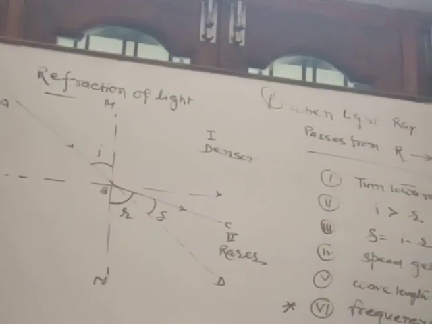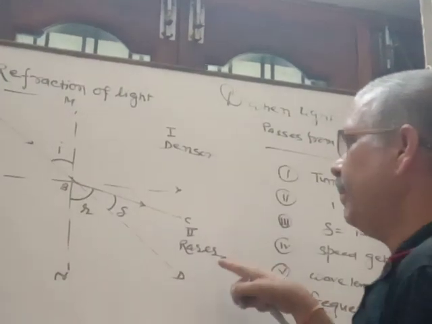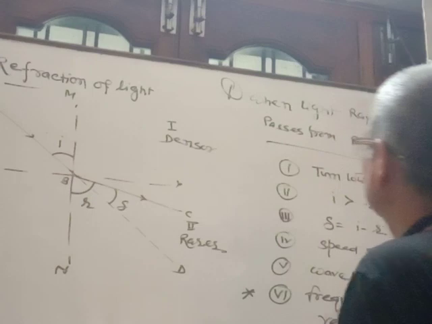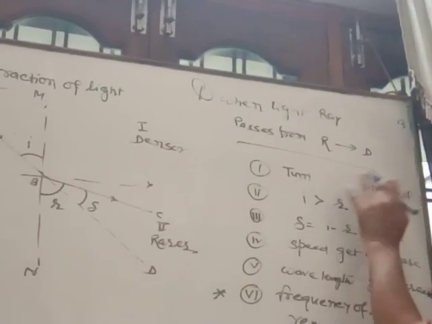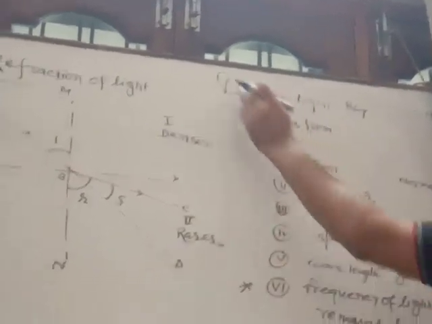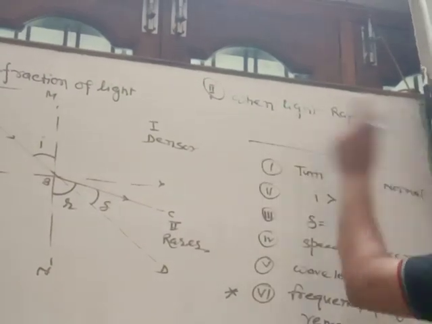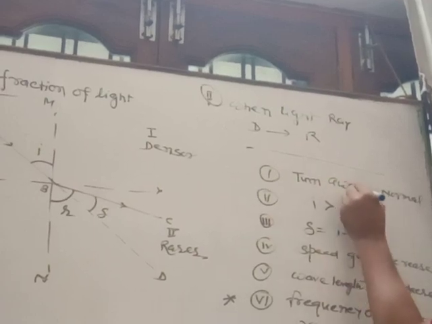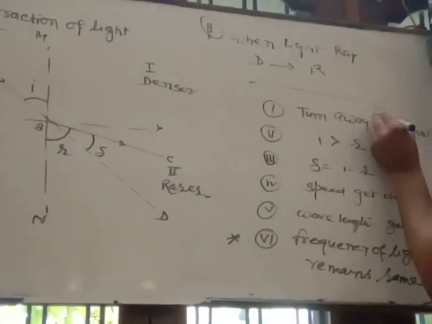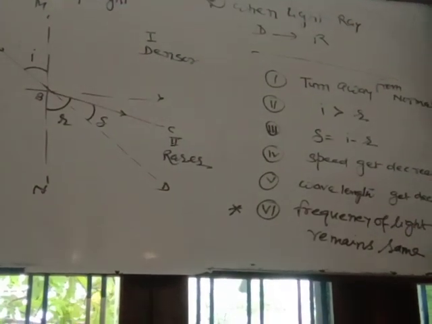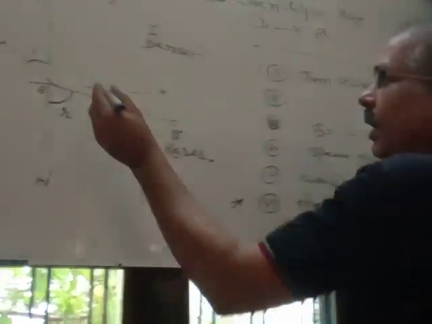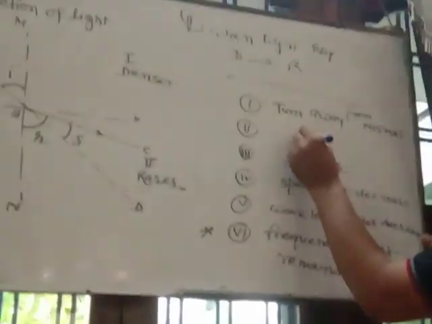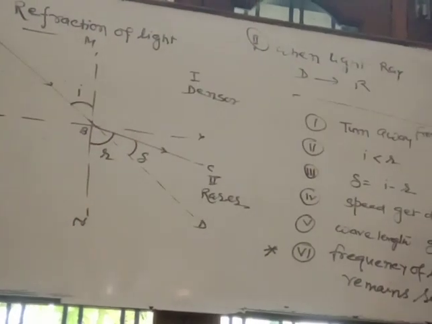So when light passes from a denser medium to a rarer medium, then due to refraction it moves away from the normal. Turn away from the normal when going from denser to rarer. Number 2, the angle of incidence is less than the angle of refraction, i is less than r.